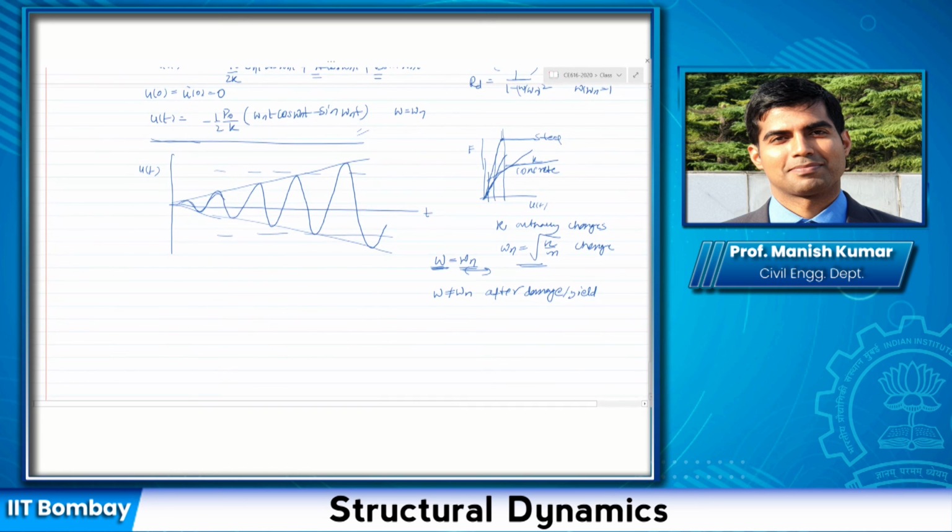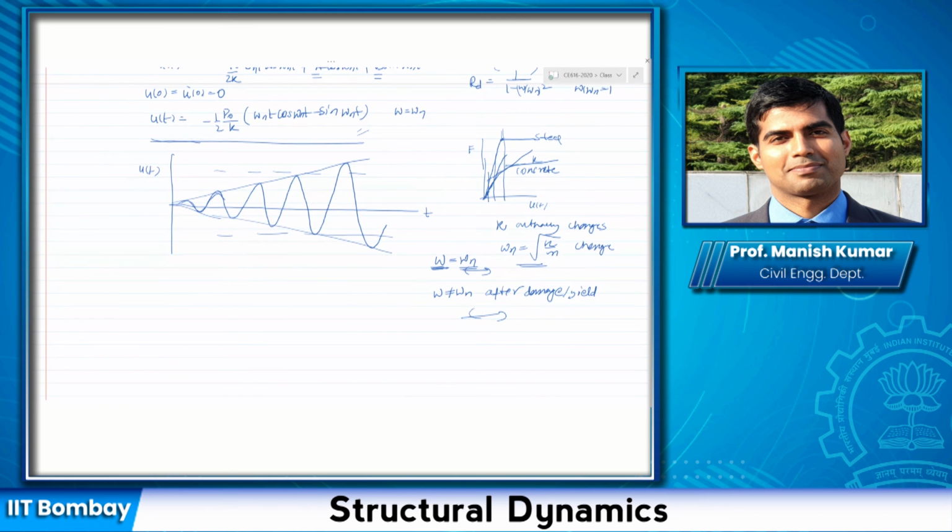So while theoretically it is easy to imagine that if omega equals omega n it would lead to infinite response in the system, in reality the mechanism somewhat differs, and this is actually what happens. All of you would have read about resonance, but this is just a demonstration of how resonance actually affects a structure and what happens in a structure during resonance. Is this clear to all of you? Any question up to this point?